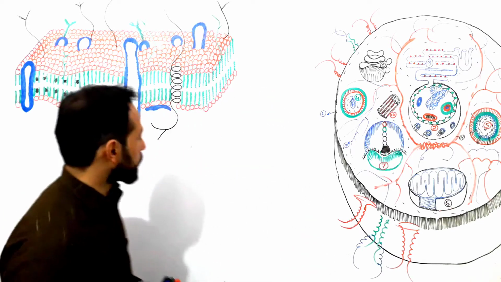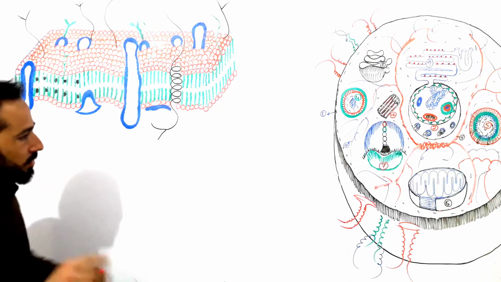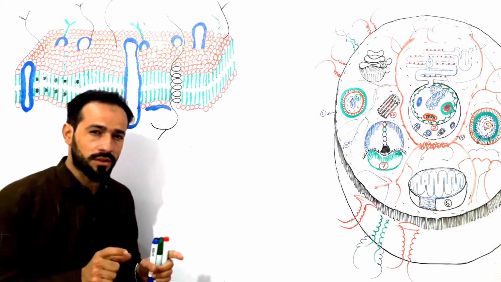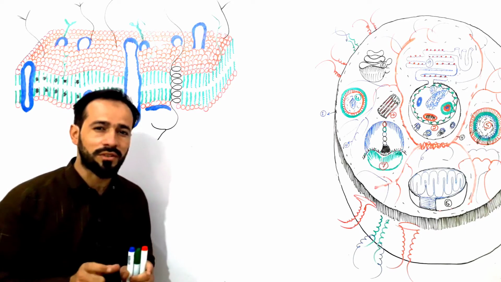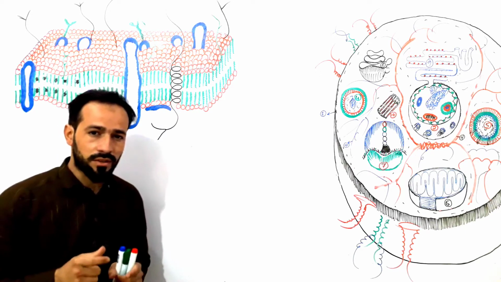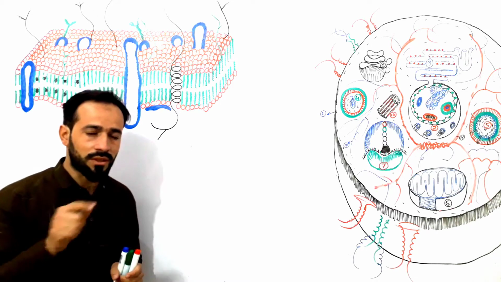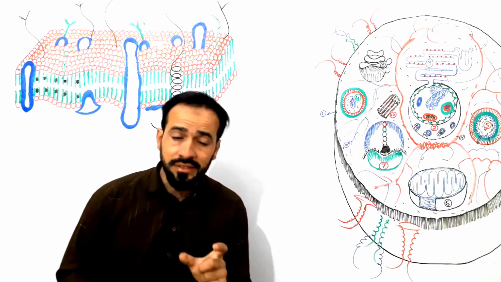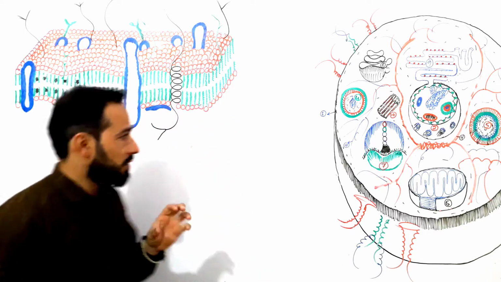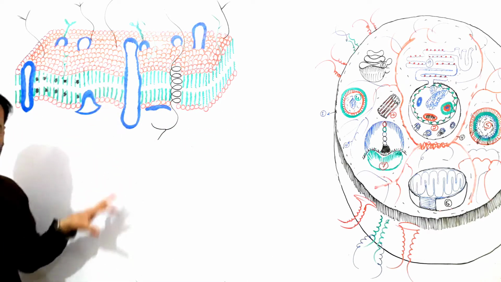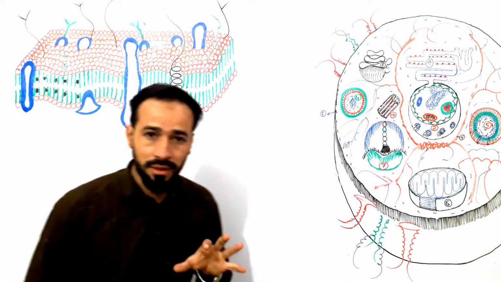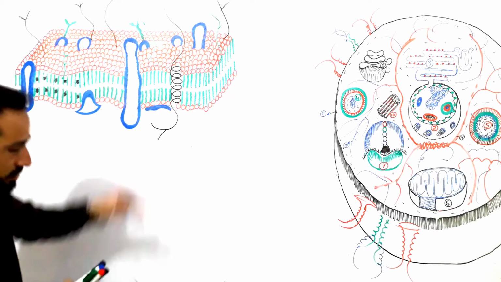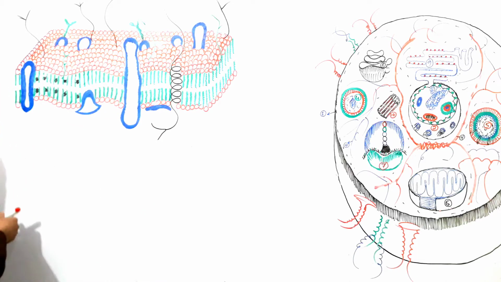Let's see the structure of the cell membrane. I have already recorded one video to explain the different models regarding the structure of the cell membrane, and I have defined the cell membrane in that lecture also. I will give the link of that video in the description of this video, so please go and watch that lecture to have knowledge of the first lecture regarding the cell membrane and its structure, right? So let's move forward and see the real structure of the cell membrane.